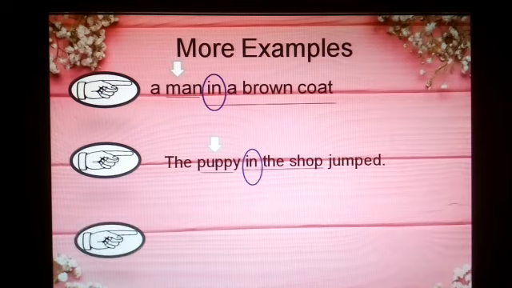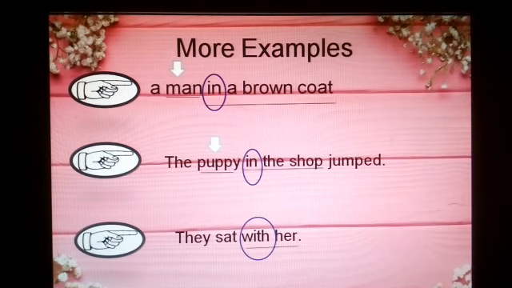For the third example, we have they sat with her. So once again, let's look for the preposition, and our preposition here is the word with. So our prepositional phrase is with her. In this example, we have now a pronoun instead of a noun. So our prepositional phrase is used to show relationship between the word sat and her.